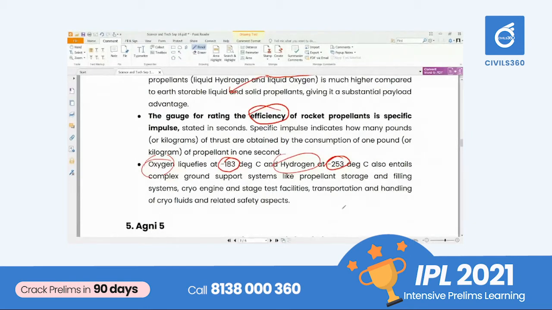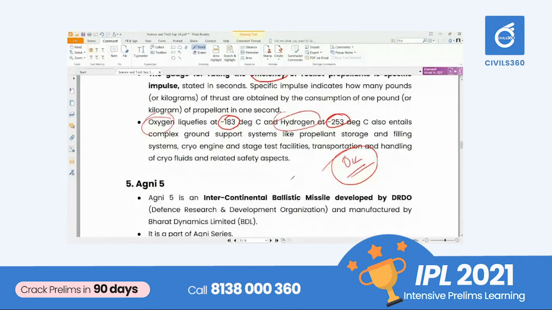There can be a statement: both oxygen and hydrogen in a cryogenic engine are kept below 0 Kelvin, or minus 273 degrees Celsius. That is not correct. It is above 0 Kelvin. 0 Kelvin is the final point we can know or create, so it is not possible. So mark it as wrong. So that's it for cryogenic engine.